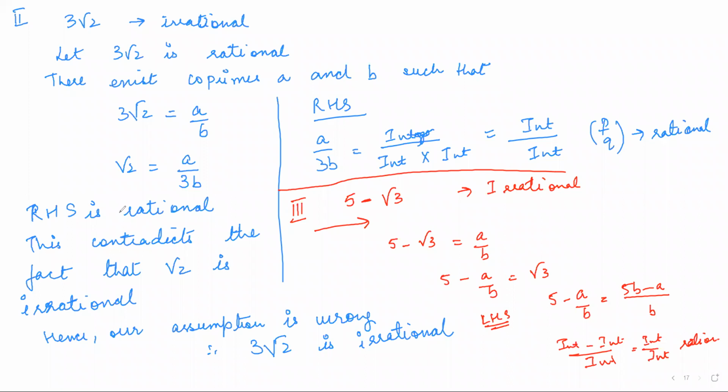Same lines you have to write, right? Okay, one more type of